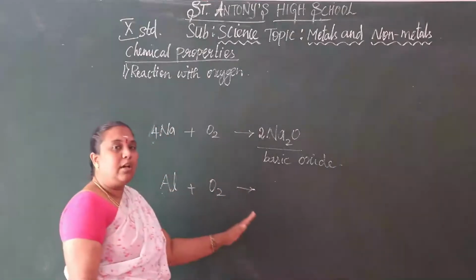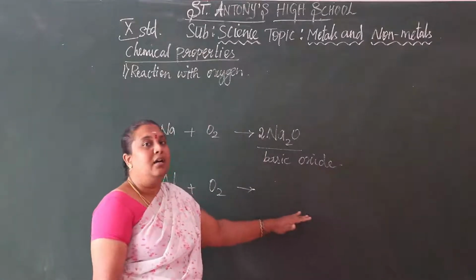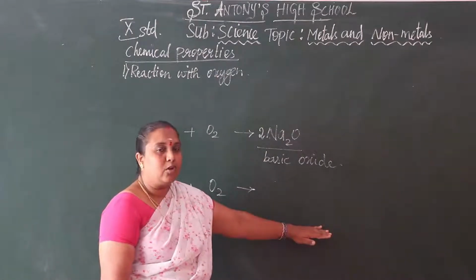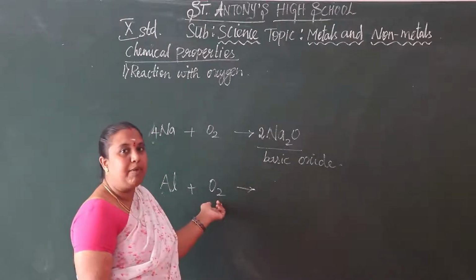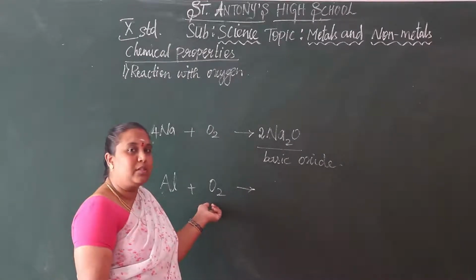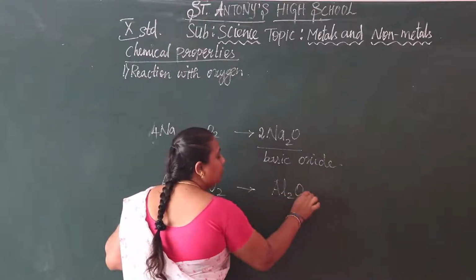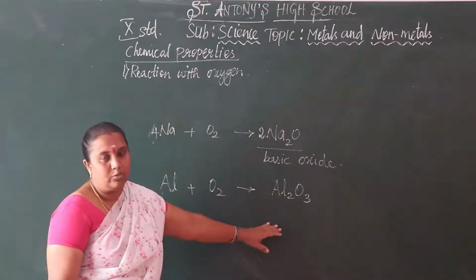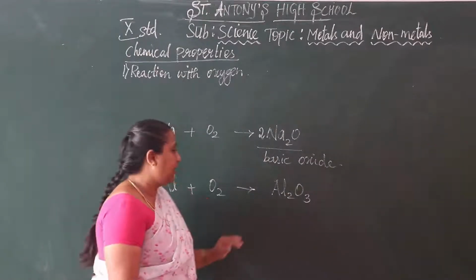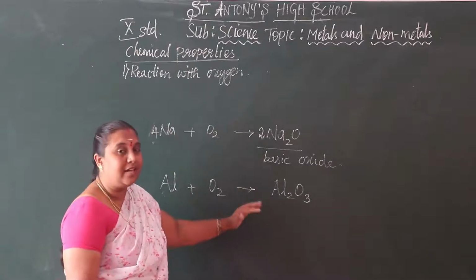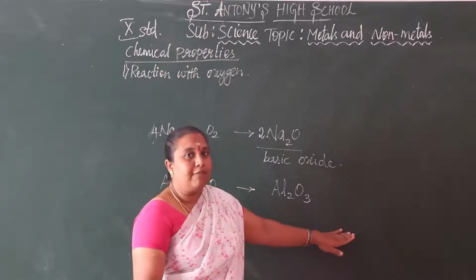What is the molecular formula of aluminium oxide? This is very important. What is the molecular formula of aluminium oxide? We have to write it based on the ions which are present in the atoms. Al2O3. This is the molecular formula of aluminium oxide. I taught this in your 9th standard class itself, how to write the molecular formulas.